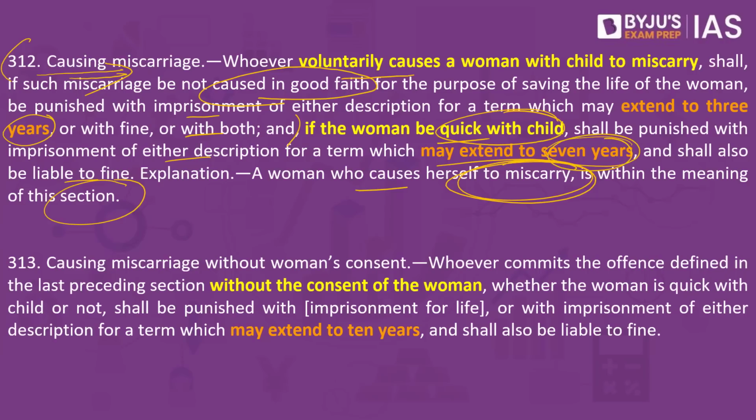So under section 312, what we have is the consent of the woman which is taken into picture. In section 313, what we have is causing miscarriage without the woman's consent. So here the miscarriage happens. It can be done by any of the family members, by any person, and even by the doctors as well. If it is happening without the woman's consent, then that person who engages in such activity will be imprisoned for a period as much as 10 years as well.